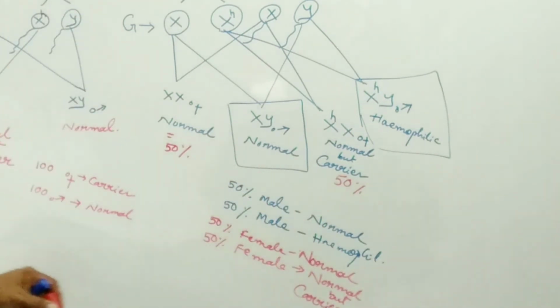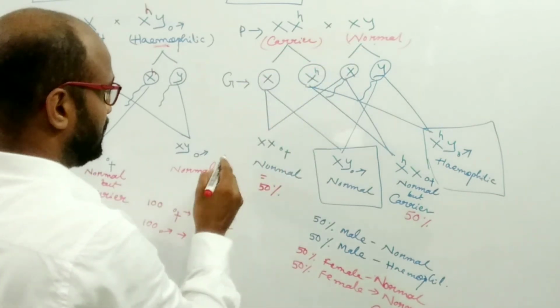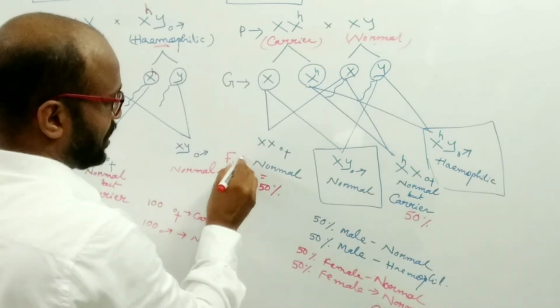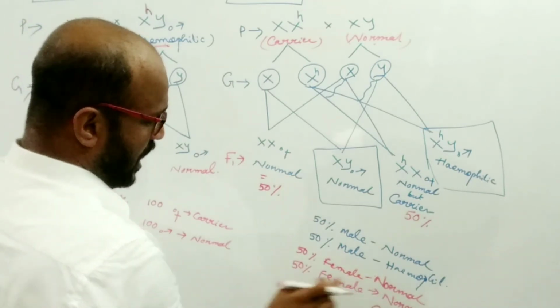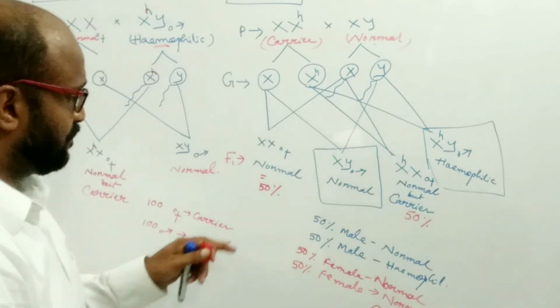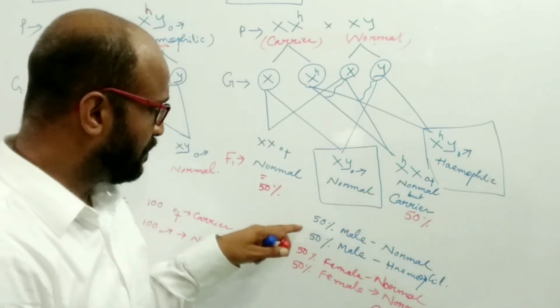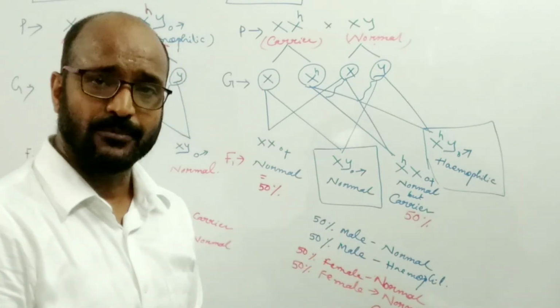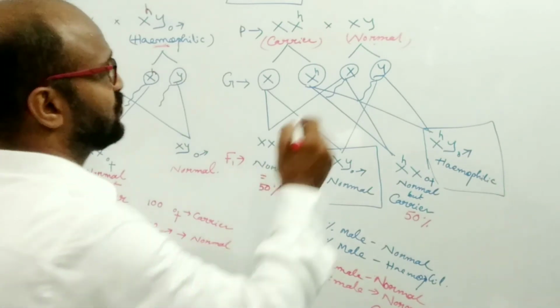If the marriage takes place between a carrier female and a normal male, then in the F1 generation 50% of females are normal and 50% of females will be normal but carrier, and 50% of males or 50% of sons will be normal and the other 50% of sons will be hemophilic. So this is case 2. Now come to case 3.